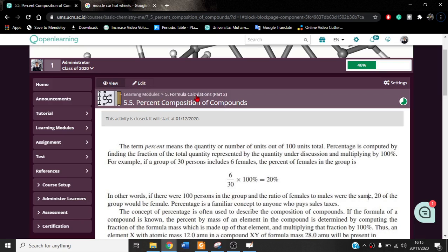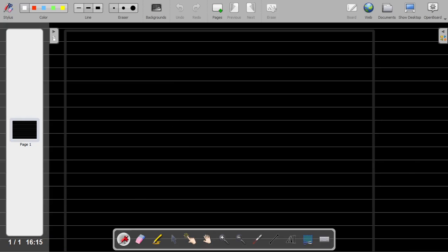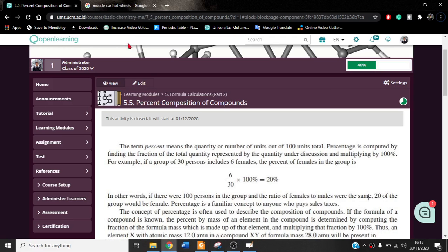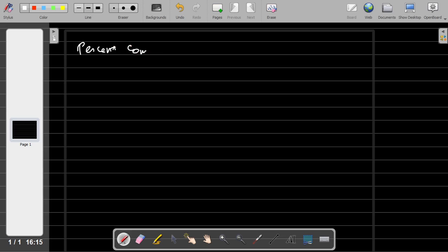Okay, so we continue our explanation about the formula calculation, and now we're going to discuss percent composition of compound. So we are going to learn about percent composition of compound.